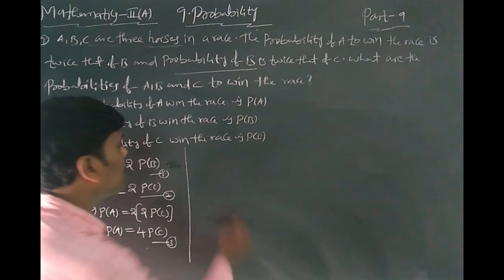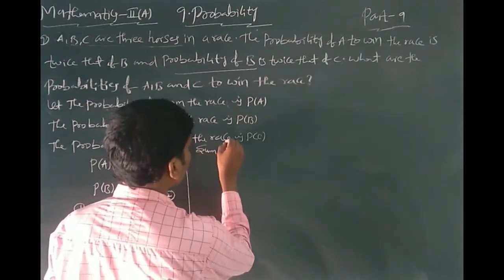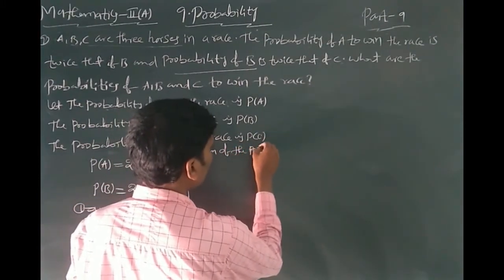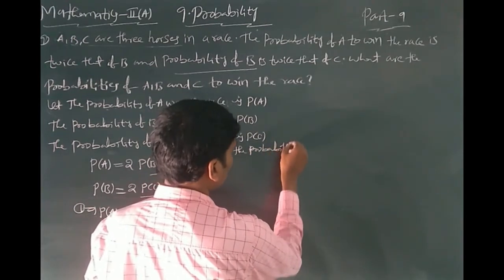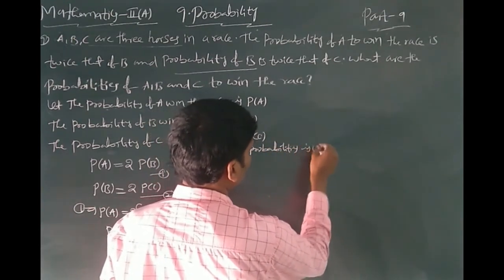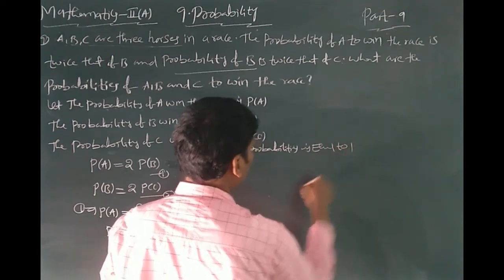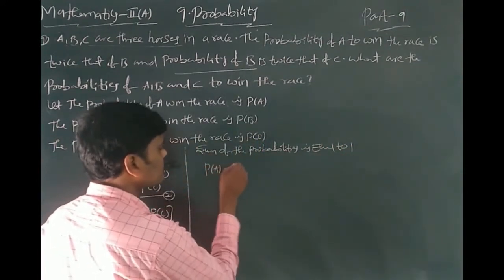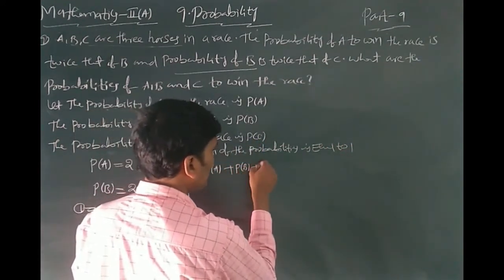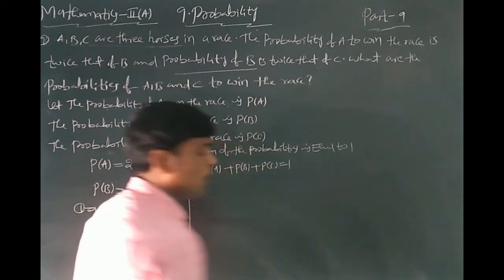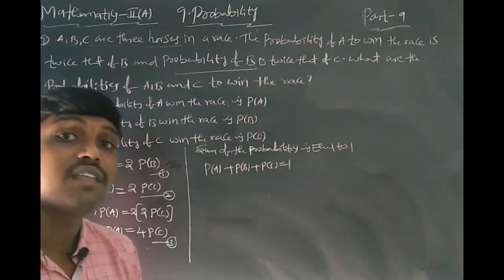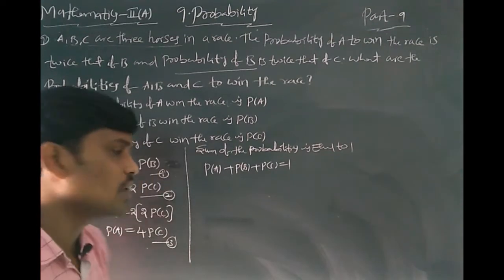After that, the sum of the probabilities is equal to 1. Nothing but P of A plus P of B plus P of C. The total probability to win the race is equal to 1.